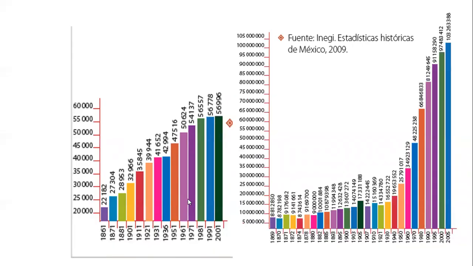We can also see in the graphics that the population in Italy has been the same ever since the 1980s, while in Mexico, the population has been growing exponentially since the 1970s.